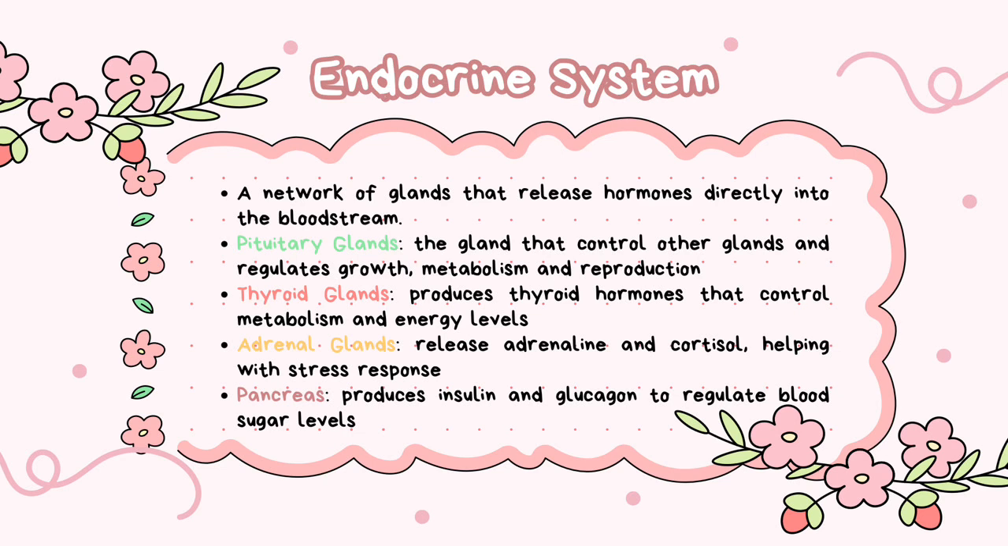The second one is thyroid glands. Thyroid glands is a gland that produces thyroid hormones that control metabolism and energy levels. The third one is adrenal glands, is a gland that releases adrenaline and cortisol, helping with stress response. And the last one is pancreas. Pancreas is an organ that produces insulin and glucagon to regulate blood sugar levels.